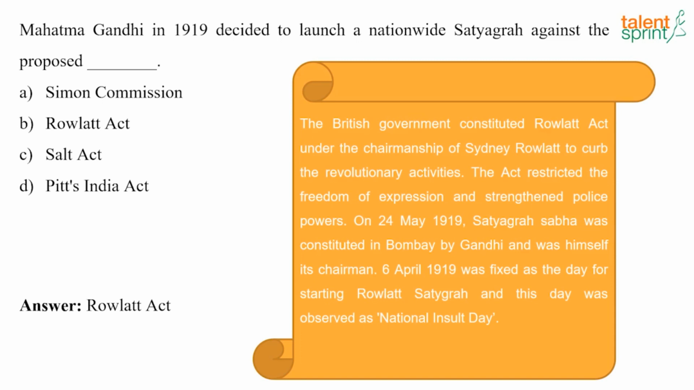So on 24th May 1919, the Satyagraha Sabha was constituted where Mahatma Gandhi was the chairman, and 6th April 1919 was fixed as the day for starting the Rowlatt Satyagraha, and this day was observed as National Insult Day.